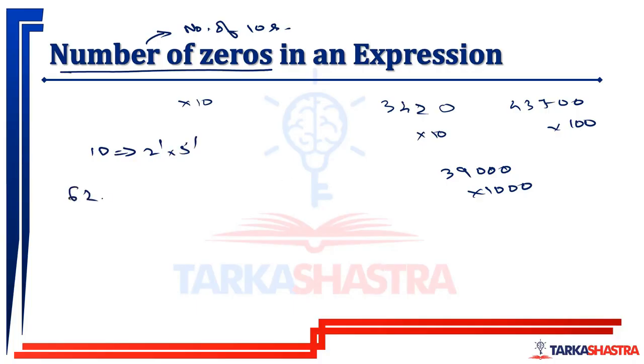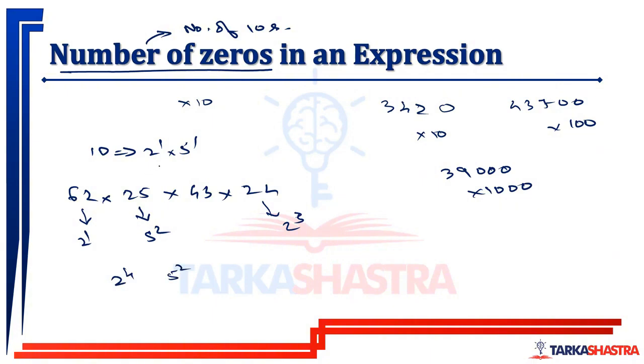Now let us say 62 into 25 into 43 into 24. Now I'll get 5 raised to 2 from here, I'll get 2 raised to 3 from here, and I'll get 2 raised to 1 from here. So total I have 2 raised to 4 and I have 5 raised to 2.